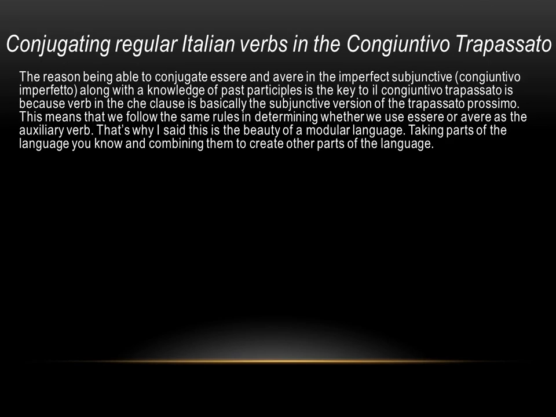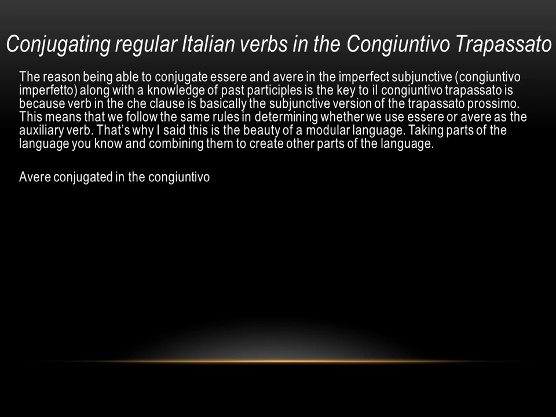The reason being able to conjugate essere and avere in the imperfect subjunctive, congiuntivo imperfetto, along with the knowledge of the past participles, is key to il congiuntivo trapassato, is because the verb in the che clause is basically the subjunctive version of the trapassato prossimo. This means that we follow the same rules in determining whether we use essere or avere as the auxiliary verb. That is why I said this is the beauty of a modular language, taking parts of the language you know and combining them to create other parts of the language that you are learning.